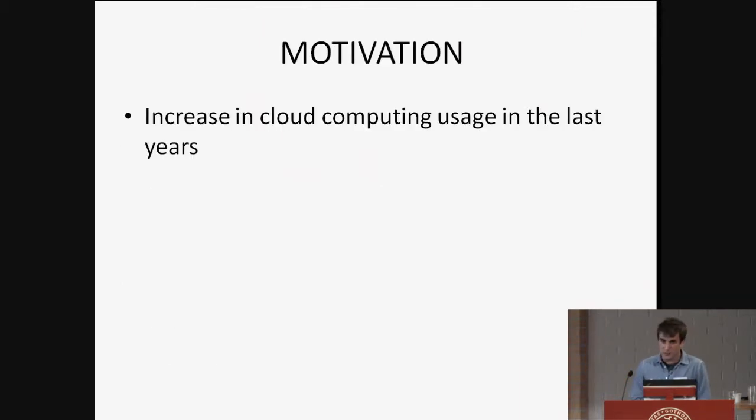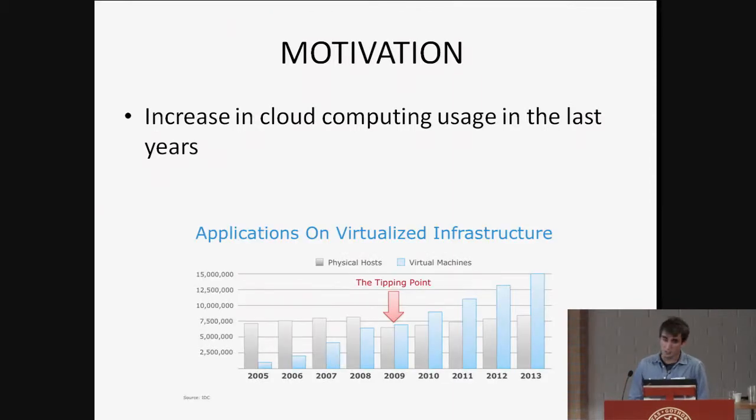The motivation for us is pretty clear. We have a widely used system, which is the cloud system, right? And we can see it from the graph I'm putting here, in which we see that in 2005, the physical machines were much more used than virtual machines. In 2009, we have a tipping point in which the usage of both of them was almost even. And then in 2013, we see that the usage of virtual machines increased a lot.